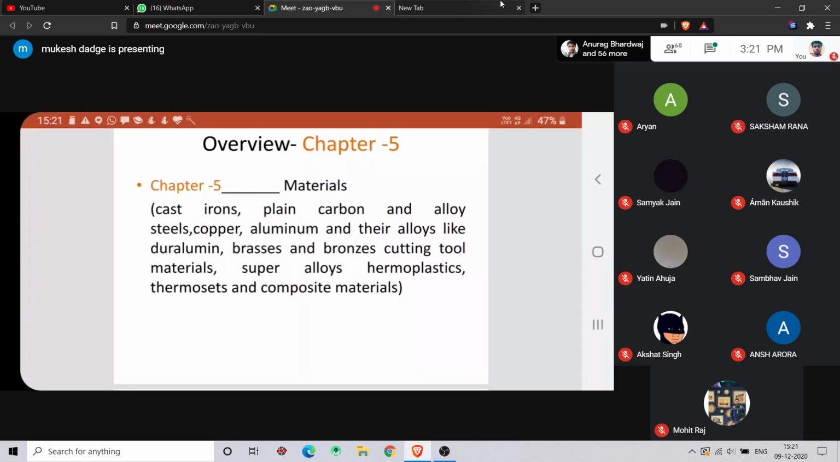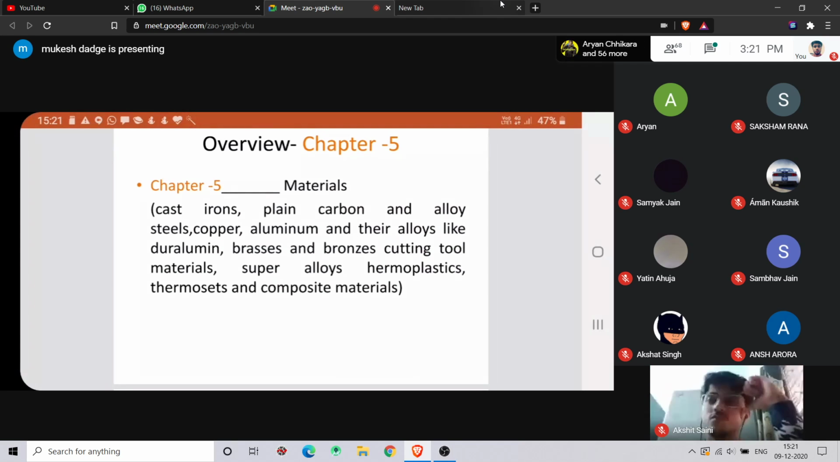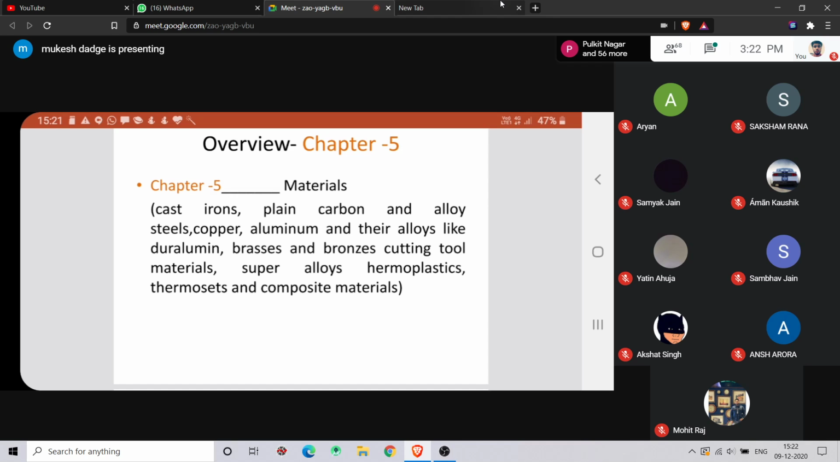Even sheet metal, your car bodies are made of sheet metal, right? That sheet is of your steel material. So it is again an alloy of steel, an alloy of your iron plus your carbon.